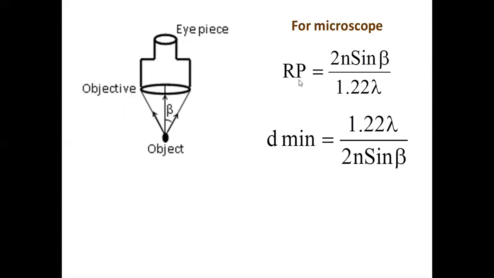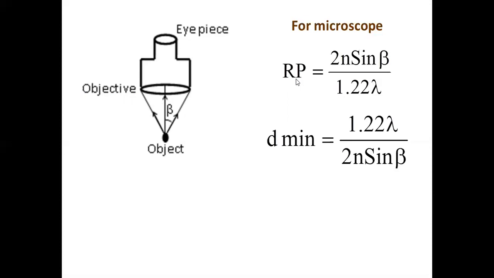Resolving power of a microscope can be increased by increasing the refractive index of the medium between the object and the objective. Microscopes which use oil between the object and the objective to increase the refractive index, thereby increasing the resolving power, are called oil immersion microscopes. And we can decrease the wavelength so that we will have more resolving power. Such microscopes are called ultra microscopes, which use ultraviolet light to illuminate the object so that wavelength is less and resolving power is more.